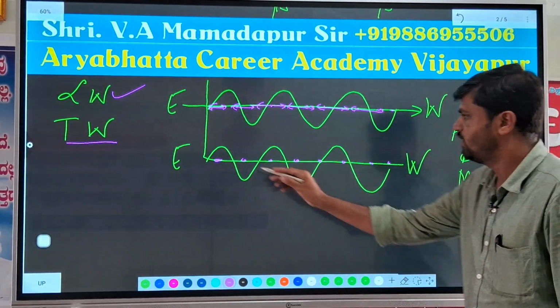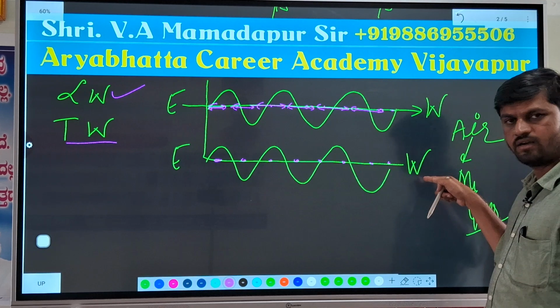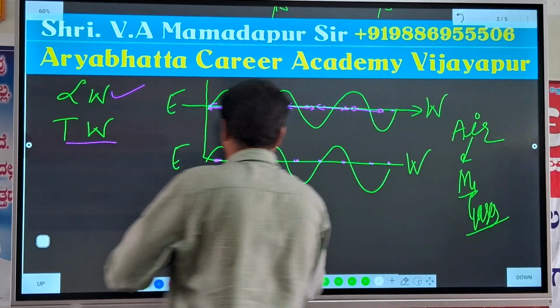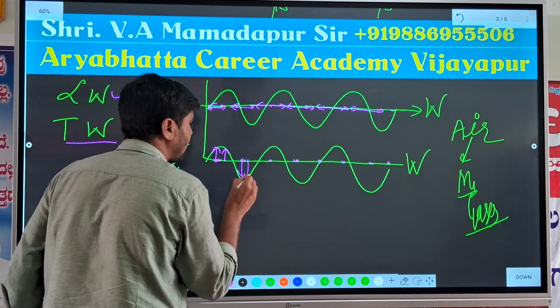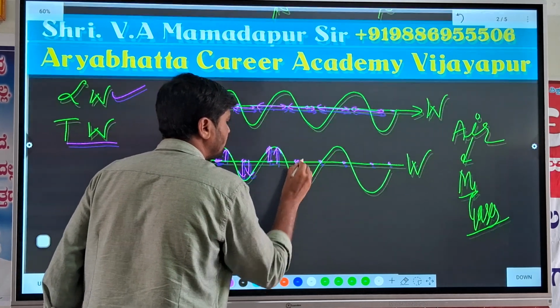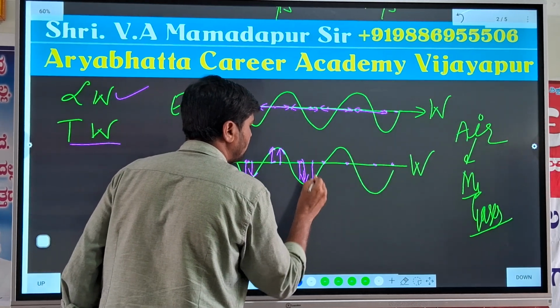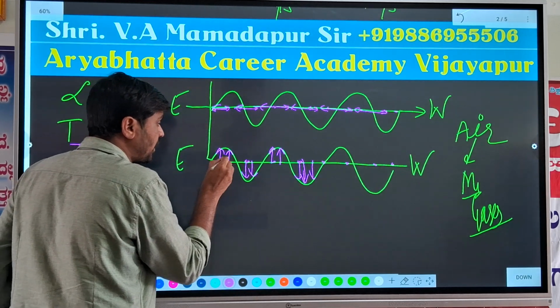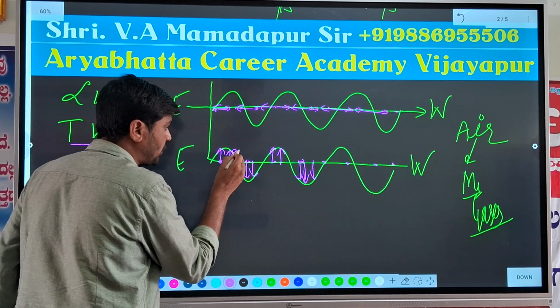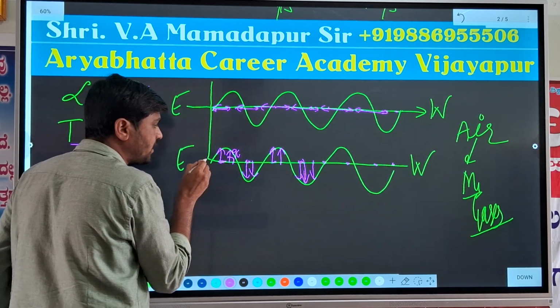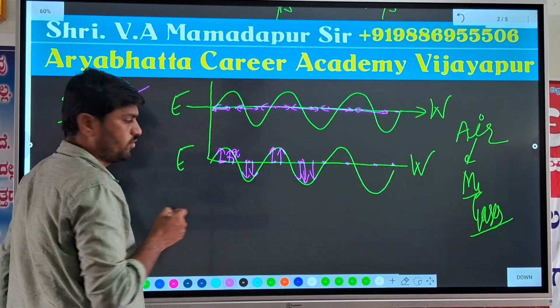Transverse waves: see, the wave is also propagating in the direction east to west, but the molecules in the air are vibrating perpendicular to the wave propagation. See here, so what is the angle formed between the vibration of the particle and the traveling path of the wave? 90 degrees.